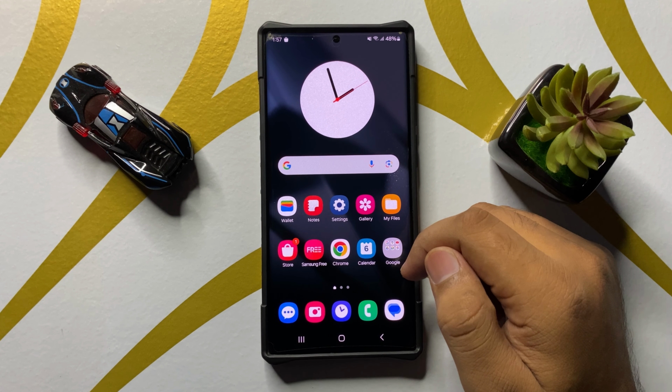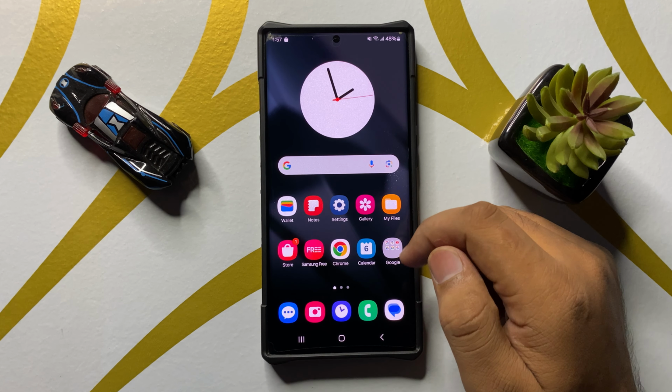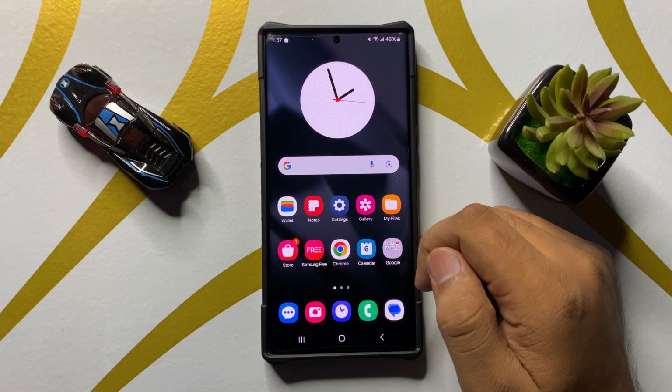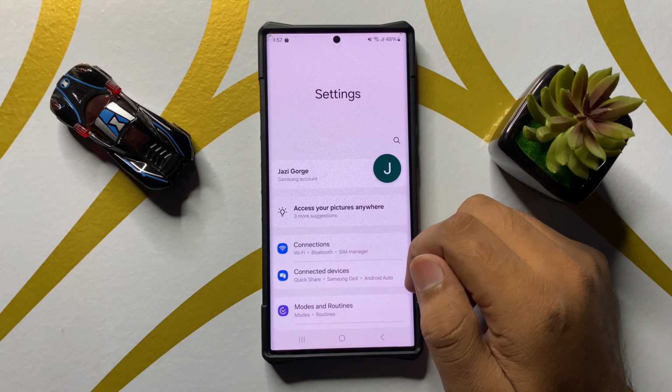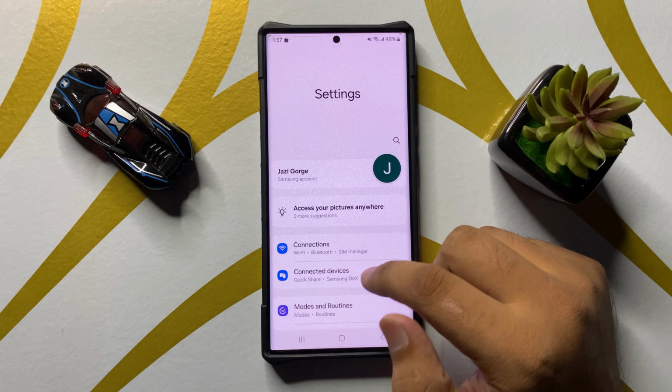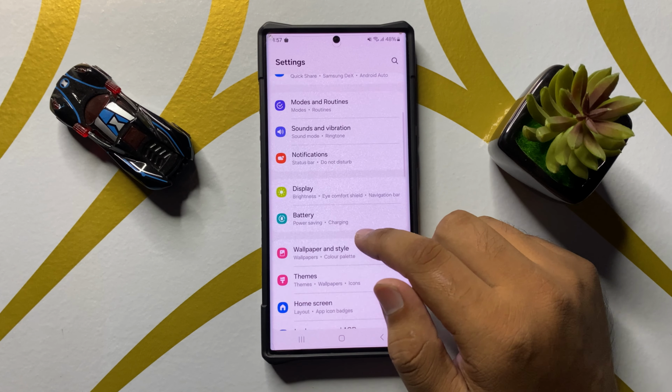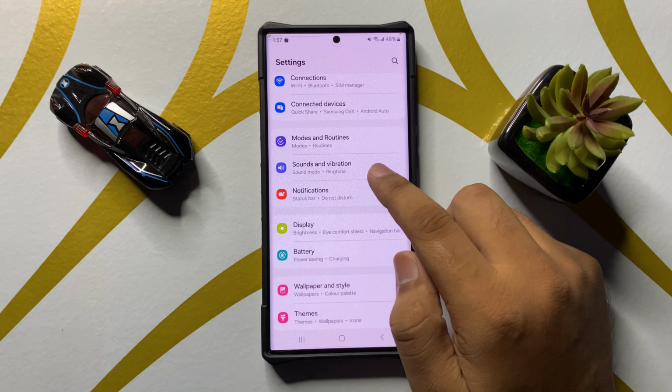In this video I will show you how to change the system notification sound in Samsung Galaxy S25 Ultra. So first of all, open settings. Now in settings, scroll down and click on sounds and vibration.